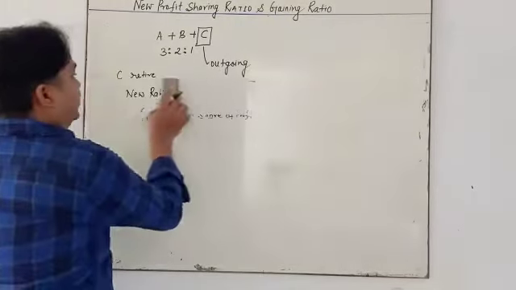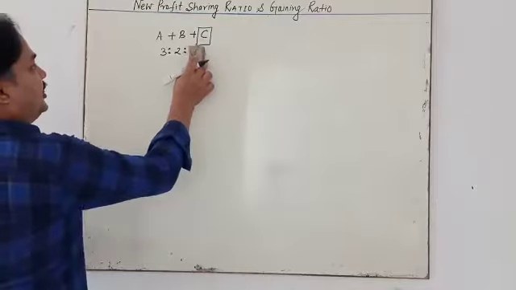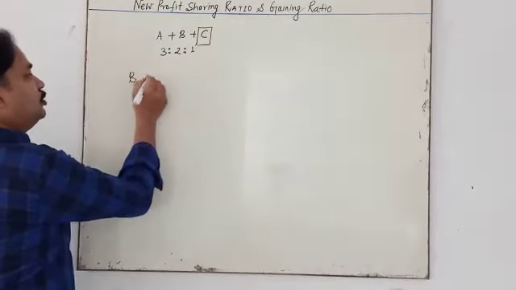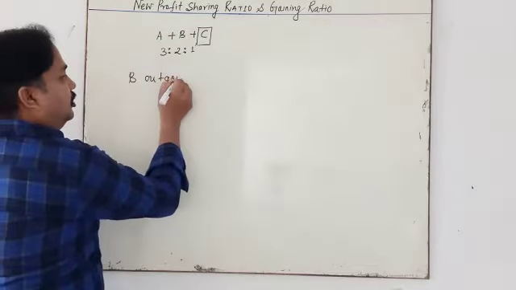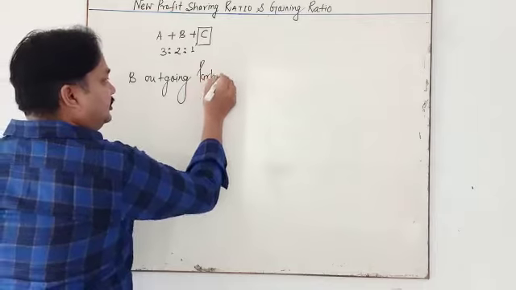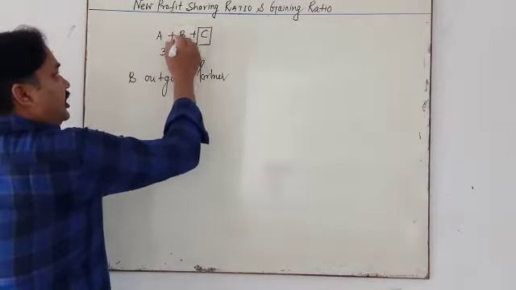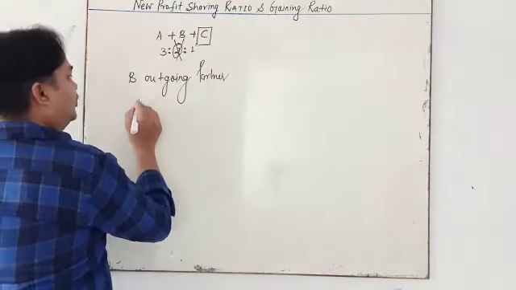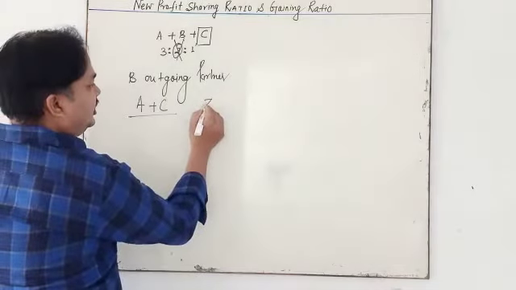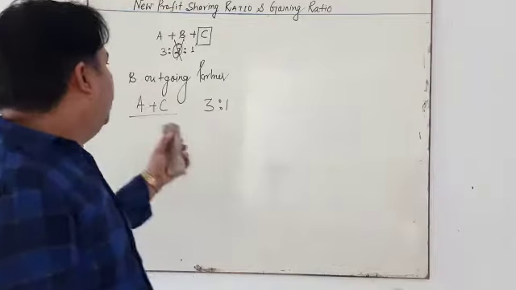Suppose B retires. If B is going to retire, what will happen? B is the outgoing partner, which means he is going out. So the ratio of A and C is 3 is to 1.